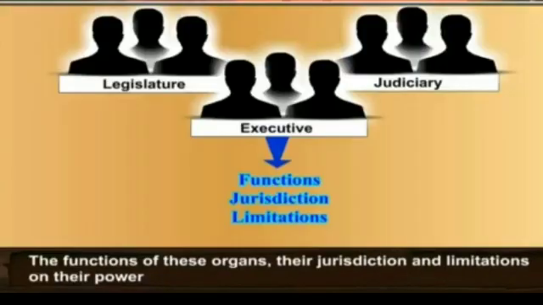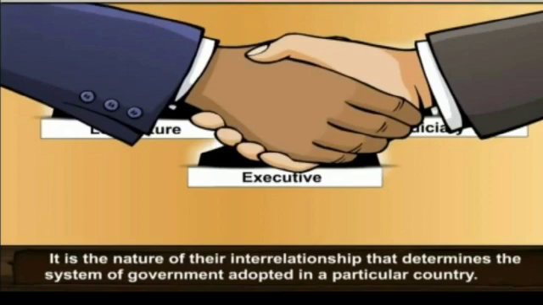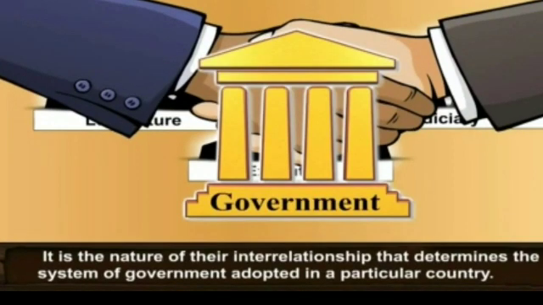The functions of these organs, their jurisdictions and limitations on their power, and the interrelationship between these organs are decided by the Constitution. It is the nature of their interrelationship that determines the system of government adopted in a particular country.